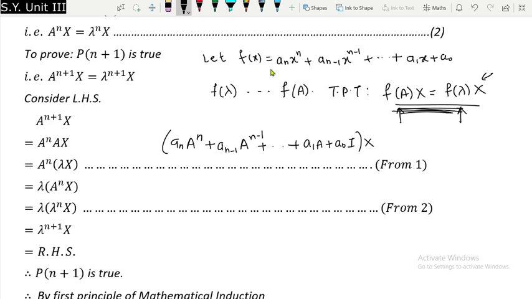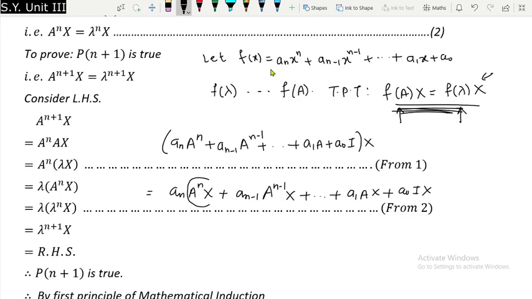Now put that x inside, so this will be equal to a_n A raised to n x plus a_(n-1) A raised to n minus 1 x plus so on plus a_1 A x plus a_0 I x.